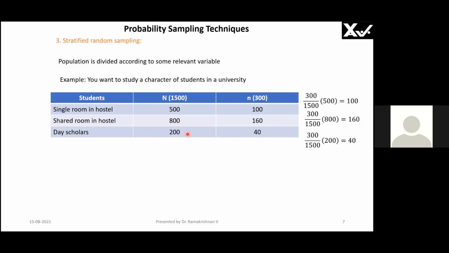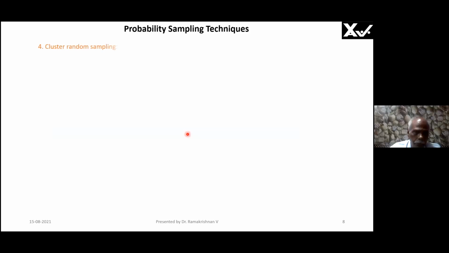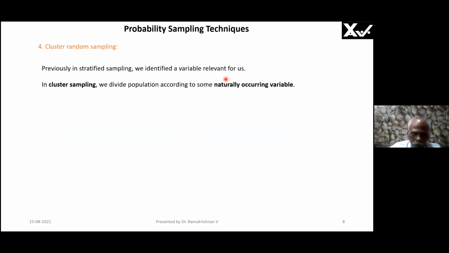Now we are going to go for cluster random sampling. Previously in stratified sampling, we identify a variable relevant for us, that is of the students. In cluster sampling, we divide the population according to some naturally occurring variable. Please note, not according to the student's variable, naturally occurring, because cost is a consideration. Geographical area is such a variable.